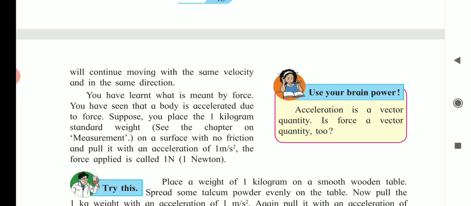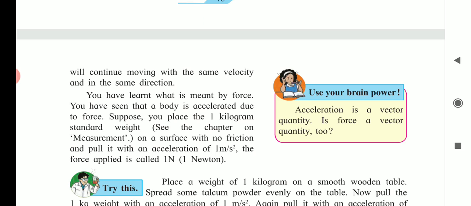If a 1 kilogram standard weight is on a surface with no friction and we pull it with an acceleration of 1 meter per second square, the force applied is called 1 Newton. Newton is the SI unit of force. So here we get the unit of force: 1 Newton is equal to 1 kilogram meter per second square.